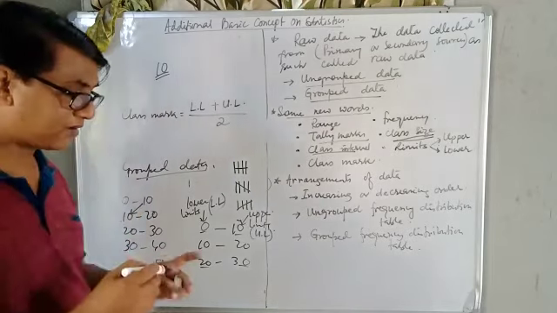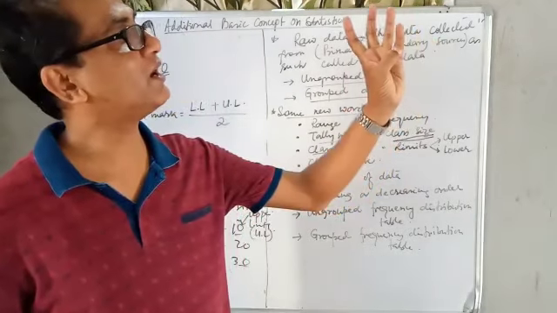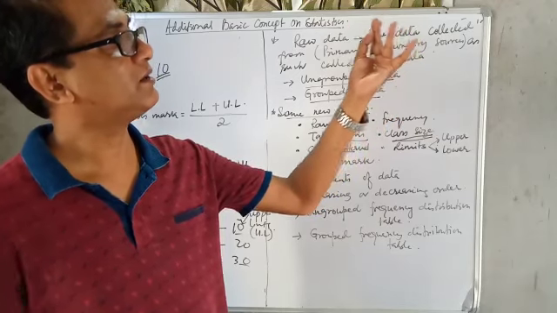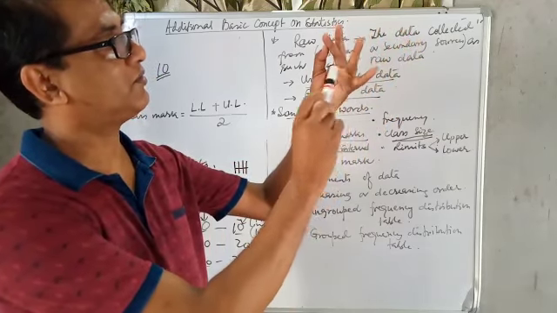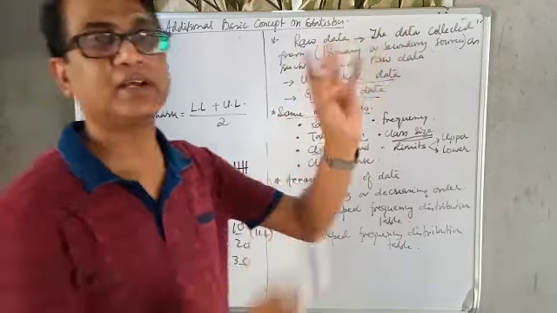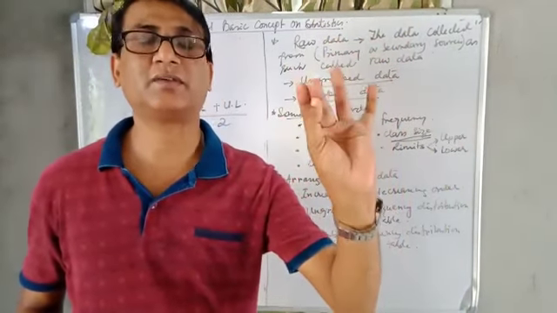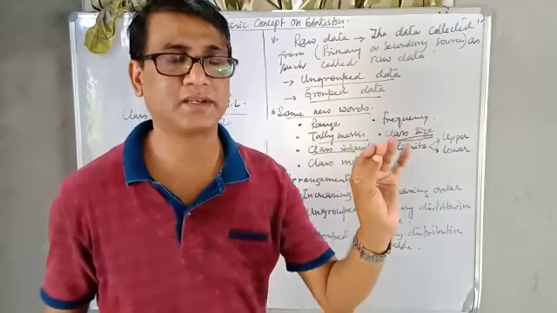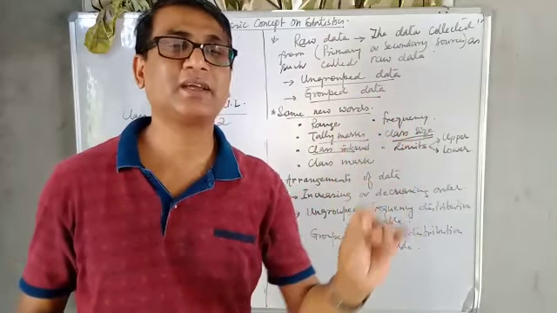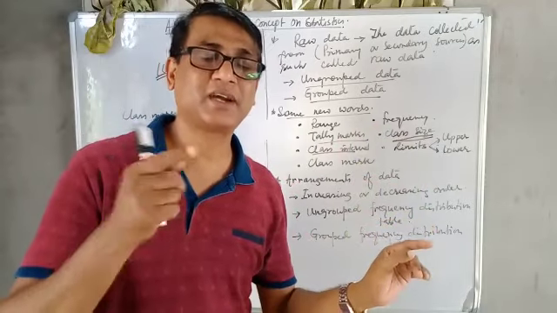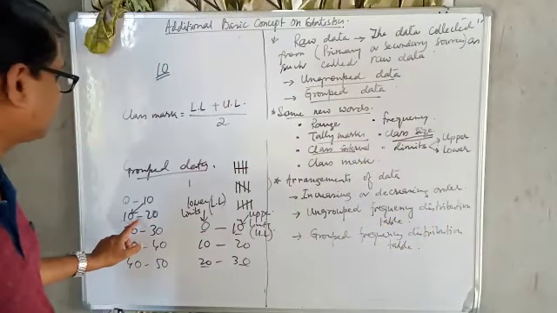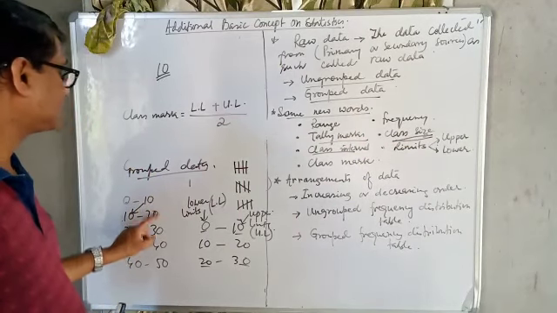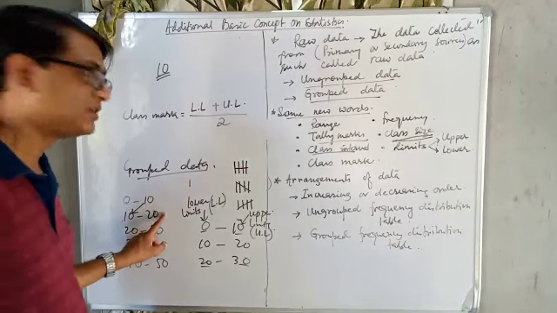Here, 0 to 10, if we count 0, 1, 2, 3, 4, 5, 6, 7, 8, 9, 10, how many are there? 1, 2, 3, 4, 5, 6, 7, 8, 9, 10, 11. That is 11, so it is not counted. 10 is not counted because our class size is 10. So 0 to 10 means less than 10. Those who are getting 10 will come to the next group. Be careful here. 10 to 20 means less than 20.